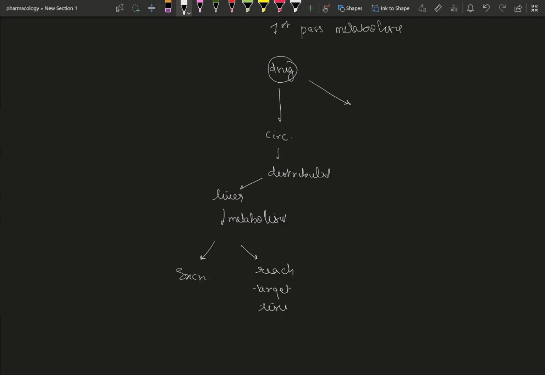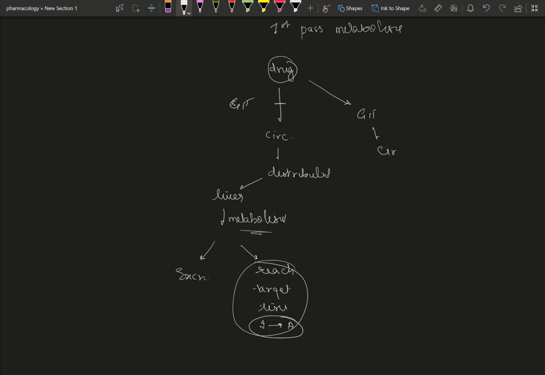This is known as enterohepatic circulation. Liver metabolizes the drug, it reaches into circulation, some part reaches the target tissue, the other part goes back to the liver, and this ensures circulation. Hope this is clear.